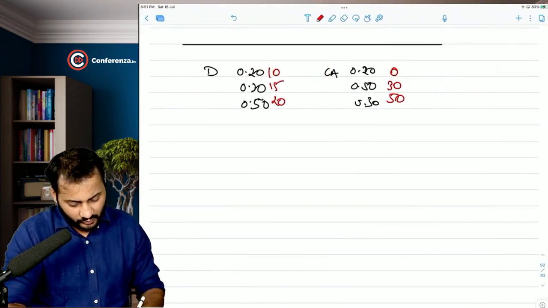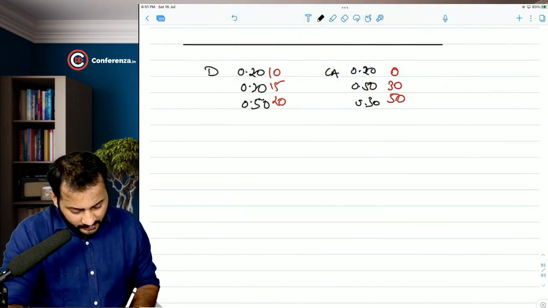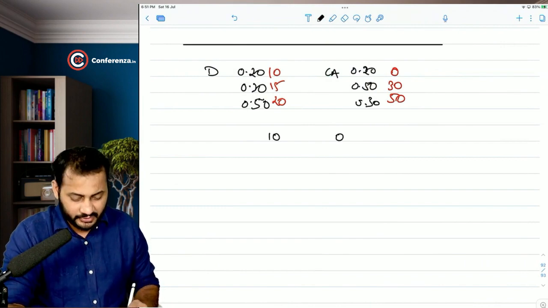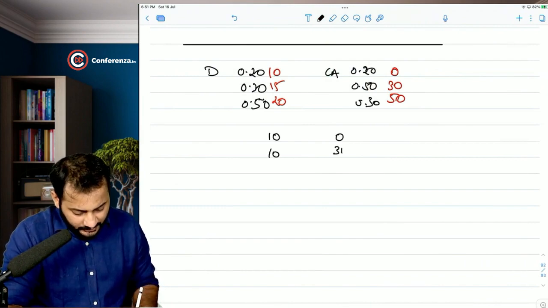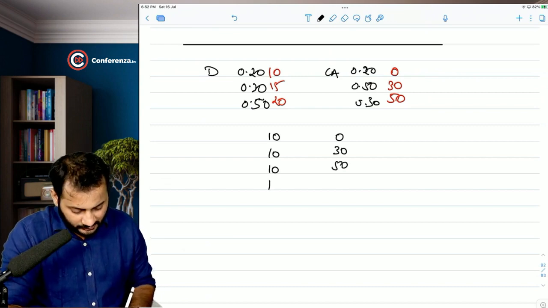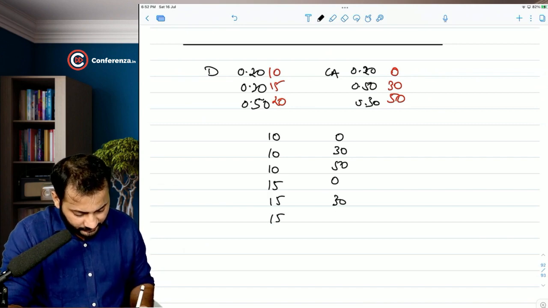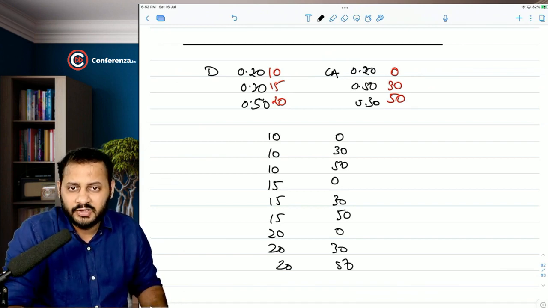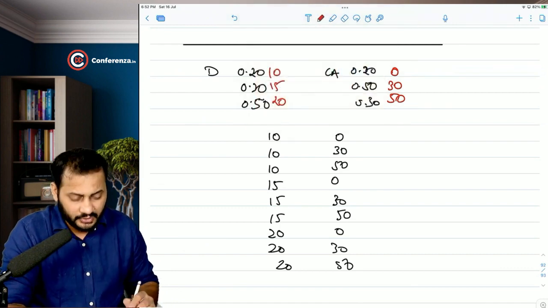Right? Now what can happen is that the company may declare a dividend of 10 and the capital appreciation can be 0. Dividend of 10 and the capital appreciation can be 30. Dividend of 10 and the capital appreciation can be 50. Another thing, dividend of 15, 0. 15, 30. 15, 50. Then 20, 0, 20, 30, 20, 50. So there are 9 different possibilities, and you can clearly see that the probability is attached to it.